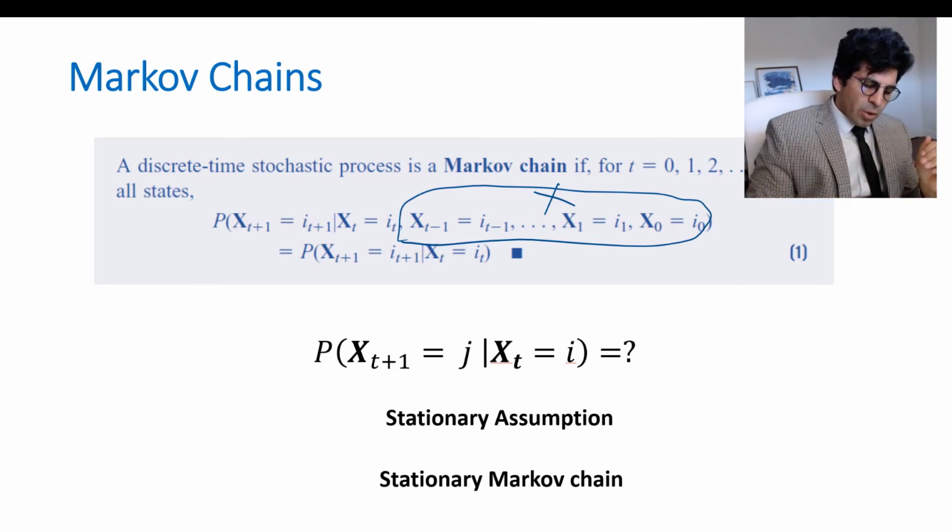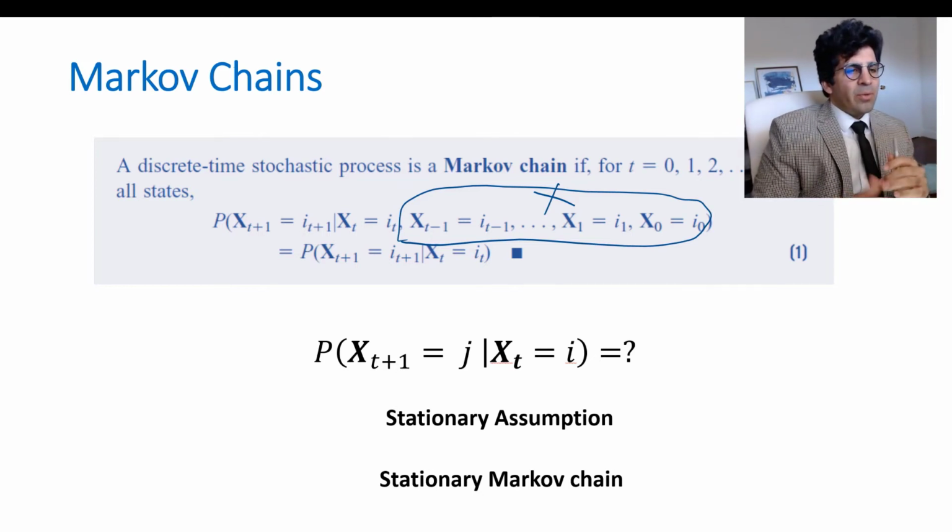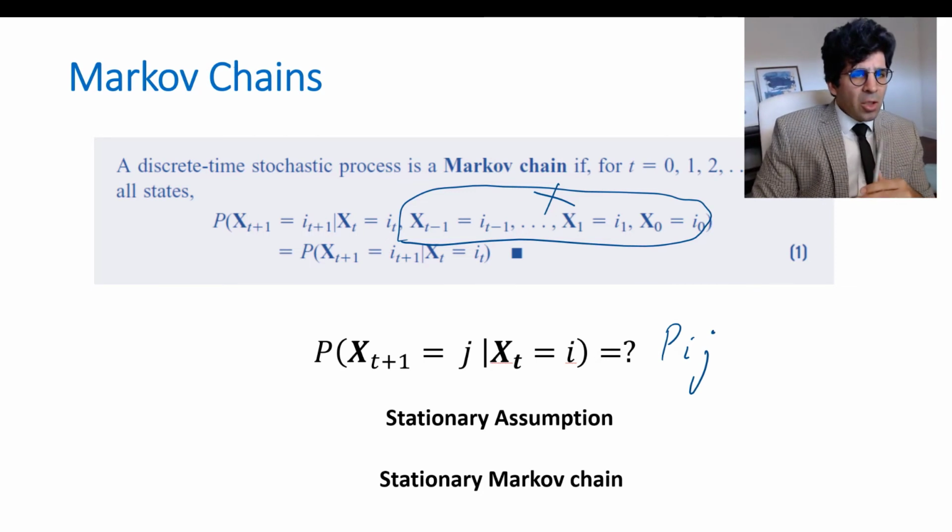So from now on, we're going to show the conditional probability of being at state j, given that in the previous step you were in state i, with Pij. And note that we have a stationary assumption, which means the conditions or rules that are governing the behavior of this system don't change over time. If that's the case, we call it a stationary Markov chain.